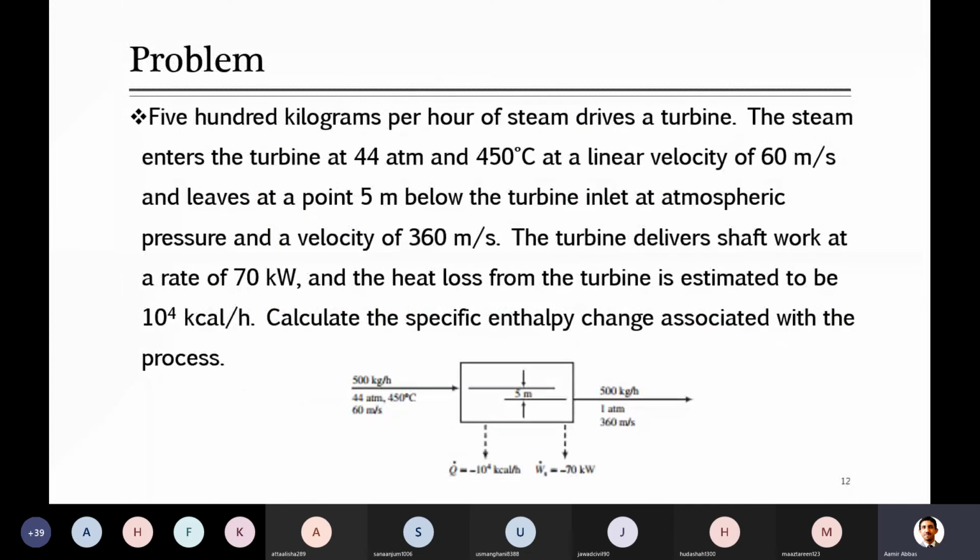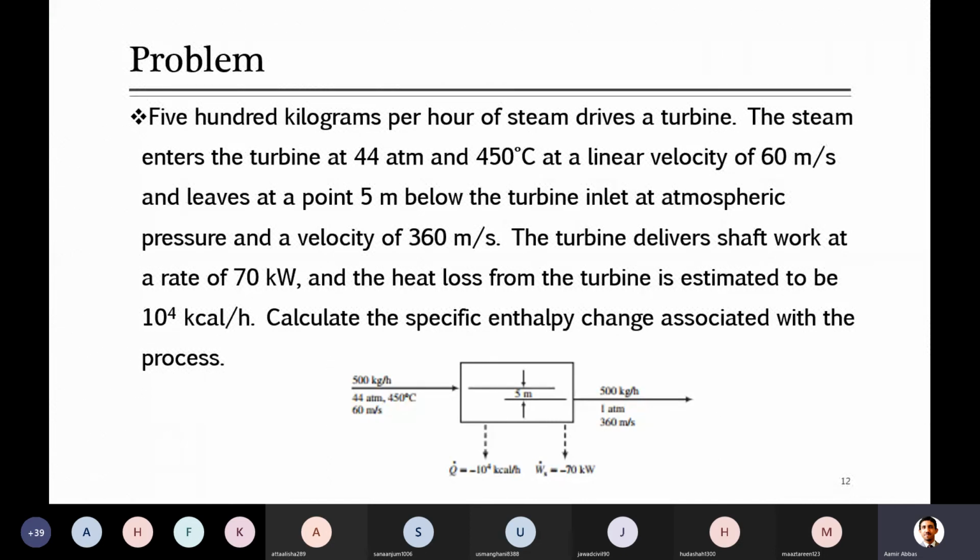Before that, here 500 kilograms per hour of steam drives a turbine. Overall, what is given here is the flow rate of steam, 500 kilograms per hour, and you know that a turbine is something which is rotated or moved with the help of steam. So steam comes in and drives the turbine.